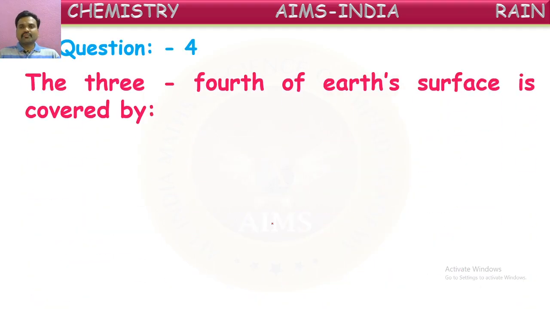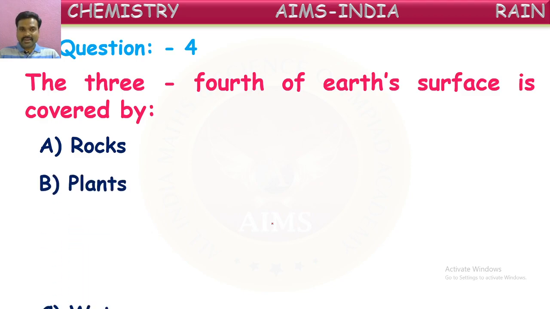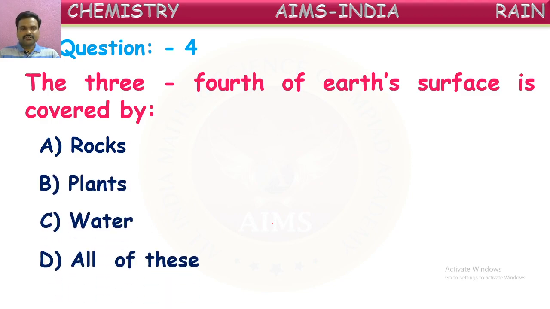Around 3/4 of the Earth's surface is covered by. With which is it covered at the surface? Is it covered with rocks? Is it covered with plants? Is it water? Or are all of these covering it? But we're asking around 3/4 of our Earth's surface is covered by. With which is it covered?